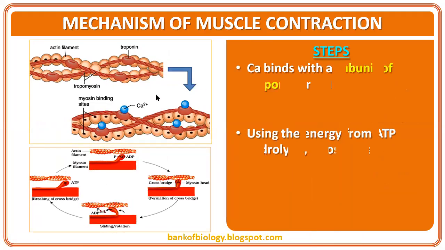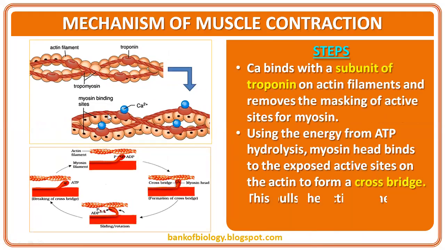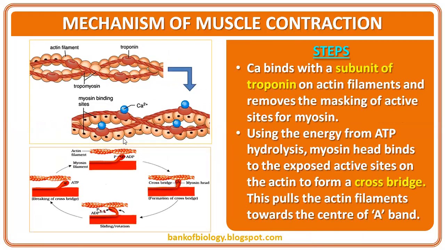So what will the calcium ions do? The calcium ions will cause the exposure of the active site. Here you see these are the active sites, to which calcium will come and bind with the TnC, which makes the troponin-tropomyosin complex lift over the tropomyosin-actin complex, and that exposes the active site. The calcium binds with a subunit of troponin on the actin filament and removes the masking of the active site.